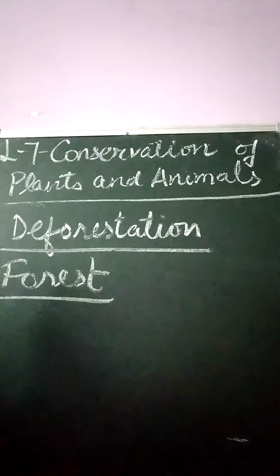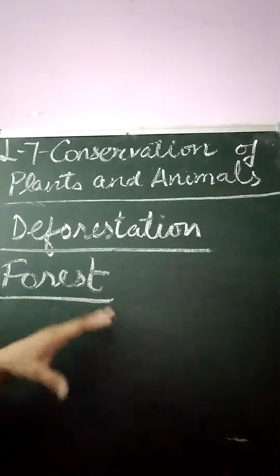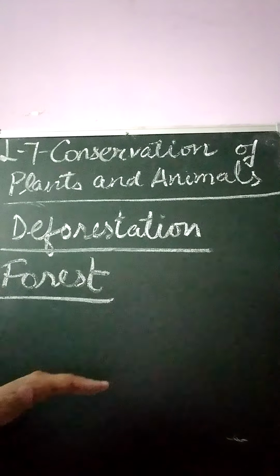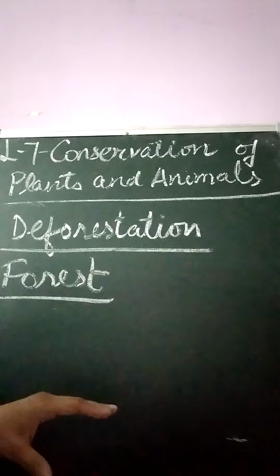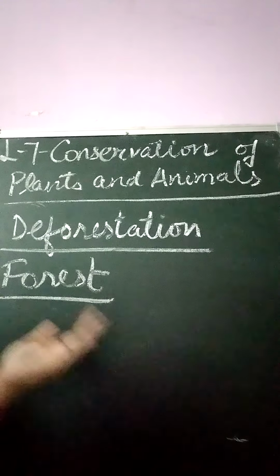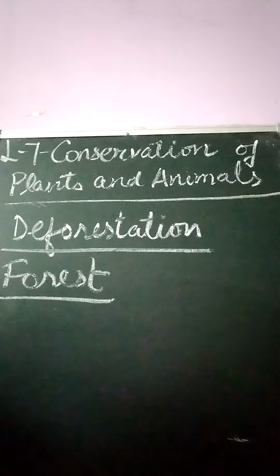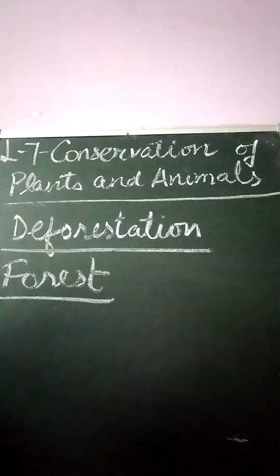When the trees are cut down, when deforestation occurs, the soil of that area becomes loose, and the soil moves from one place to another. This is called soil erosion. So plants also check soil erosion, or you can say they prevent soil erosion.